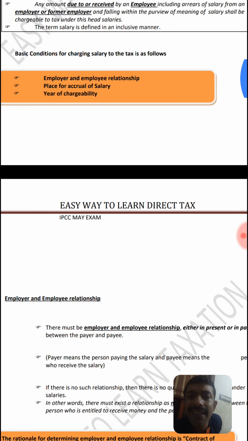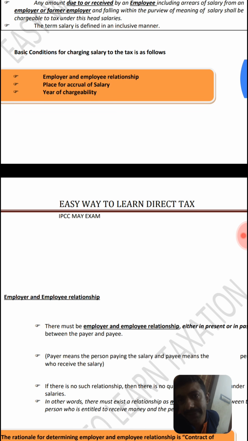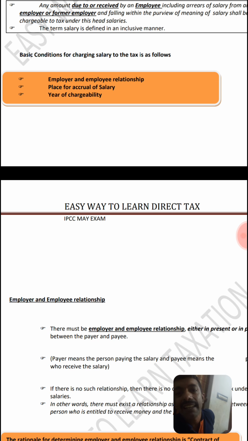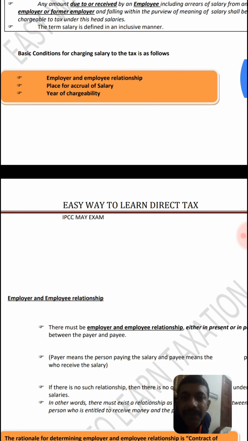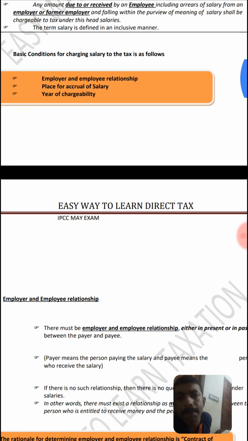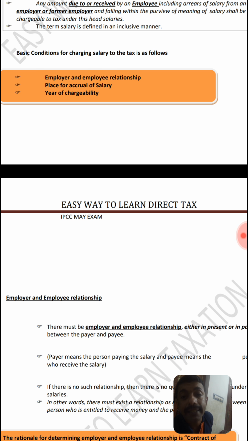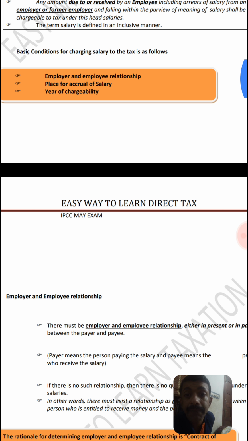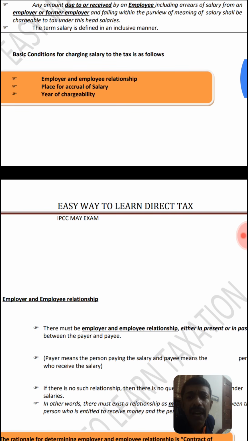Second, there are the conditions. What are the conditions for charging salary to tax? What are the conditions required? Following three conditions are mentioned here. There should be an employer and employee relationship. This is called the relationship theory. Place of accrual, year of chargeability.